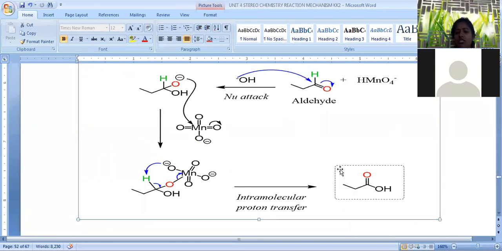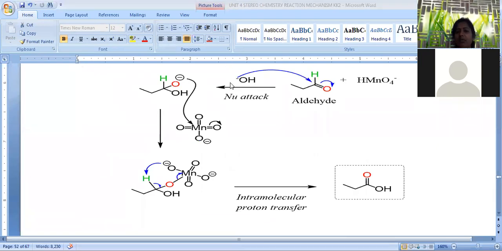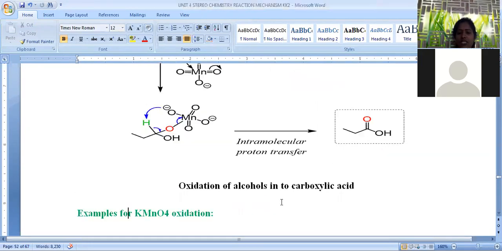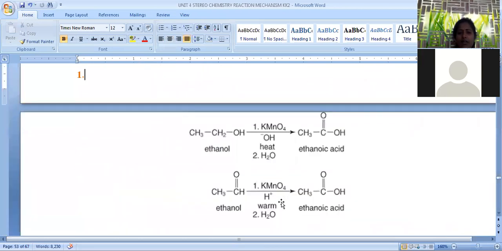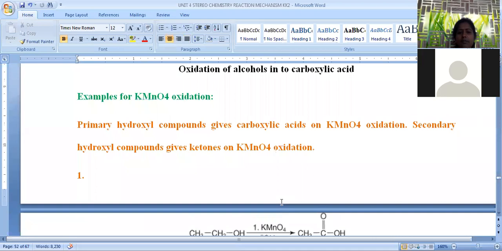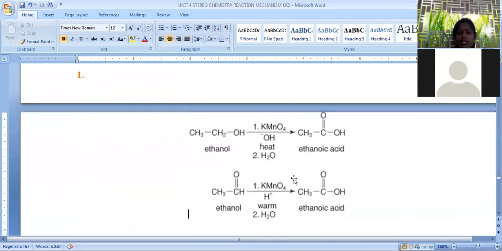So this is about the oxidation of OH or any hydroxy compounds into carboxylic acids. In this, we observe two steps. In the first step, aldehyde is the product. The aldehyde is further involved in one more oxidation step and finally converted into carboxylic acid. So this is a strong oxidizing agent, used to form carboxylic acids from OH or hydroxy compounds. Now let us see some of the examples which come under KMnO4 oxidation.